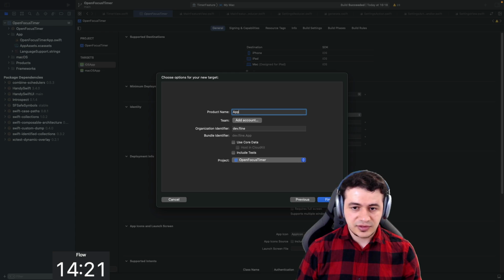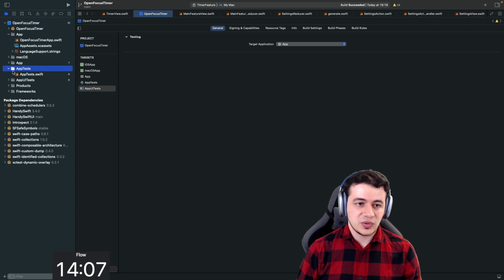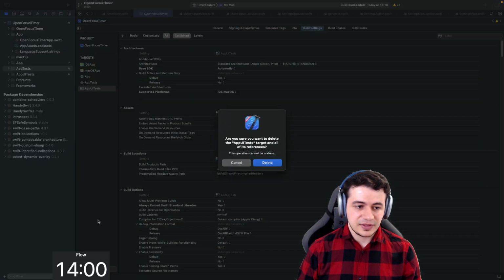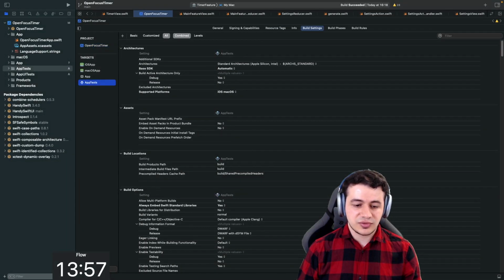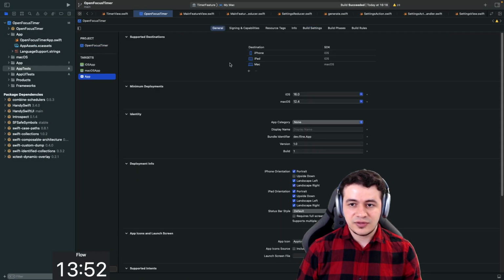This is a new... do we have tests? Yes, I think we do have tests. Let's create this. Alright, it creates a tests target and an app UI tests target as well. We do not have app tests, so we do have tests in our packages, so we actually don't need these. I should have selected not to add tests, but if you have tests, you should of course keep them. But now we have one target, and in that one target, we can now have iPhone, iPad, and Mac all together in just one target.